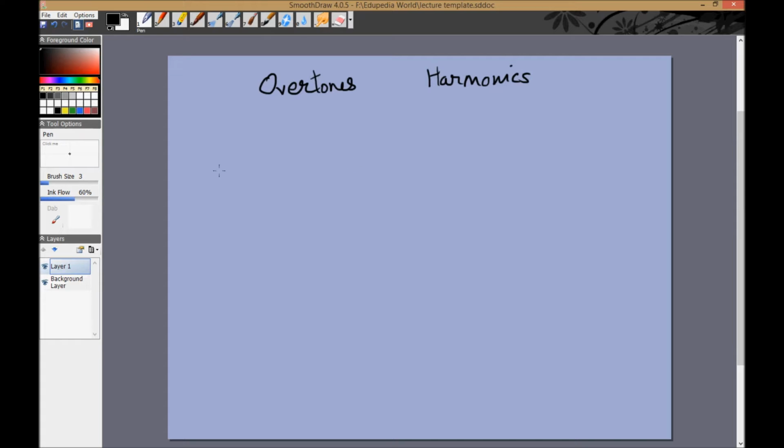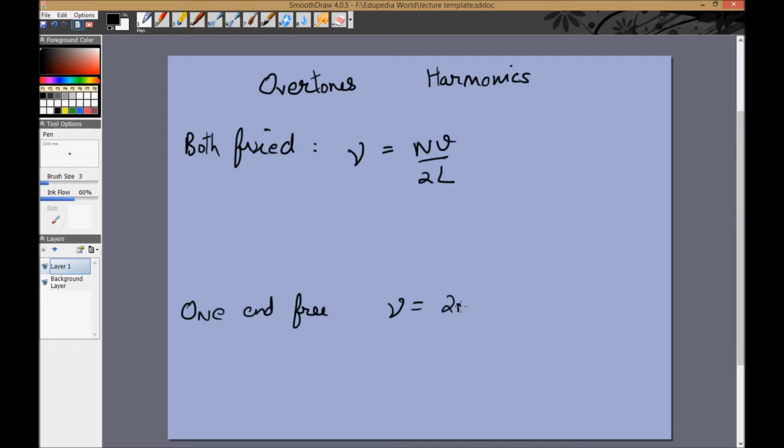For both ends fixed, the result we got was mu is equal to nv by 2L. Right? For one end free, we got mu is equal to (2n plus 1) v by 4L. Right?